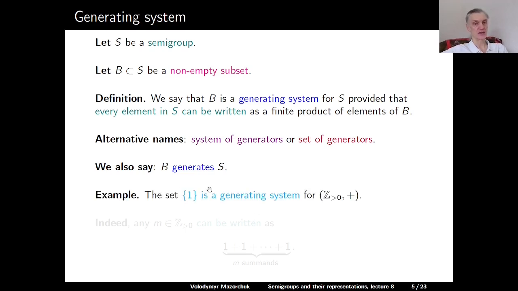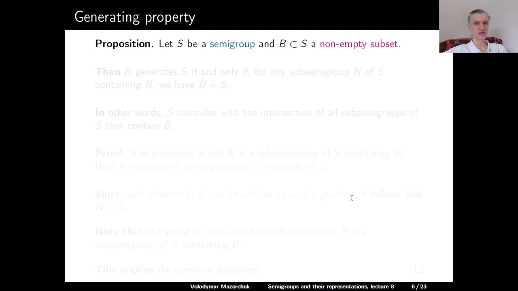For example, the set consisting of the positive integer 1 is a generating system for the semigroup of all positive integers with respect to addition. Indeed, if we take a positive integer m, we can write it as 1 plus 1 plus 1 and so on, plus 1, where we have exactly m summands, each equal to 1. So this shows that 1 is a generating system for this semigroup. Proposition: let S be a semigroup and B a non-empty subset of S.